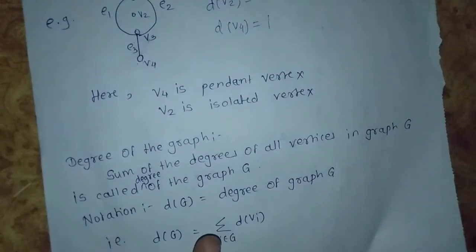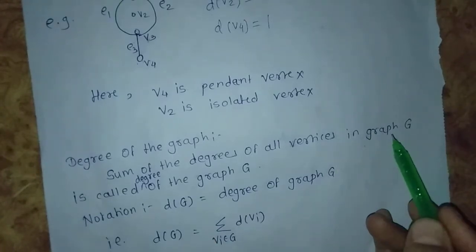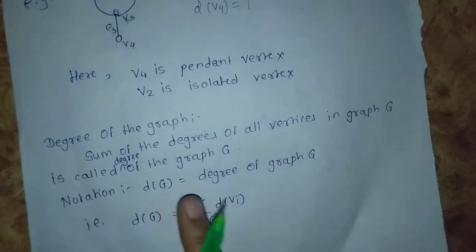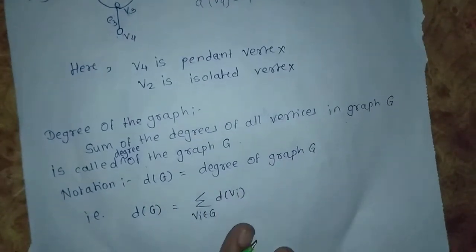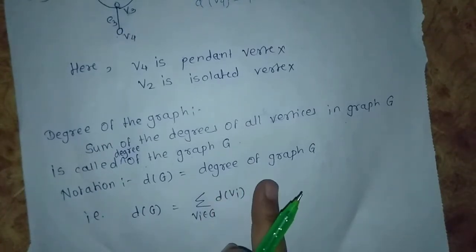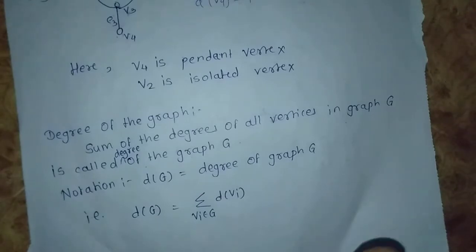Next, the degree of the graph. The sum of the degrees of all vertices in graph G is called the degree of the graph G. Notation: d(G) is the degree of the graph. That is, the degree of the graph is the summation of d(vi), where vi belongs to G.